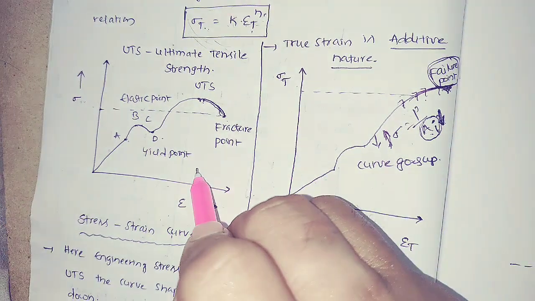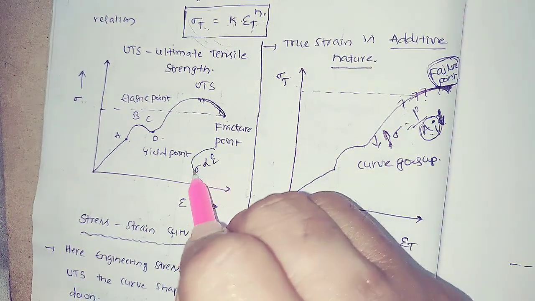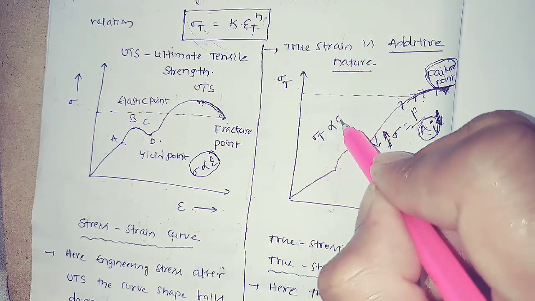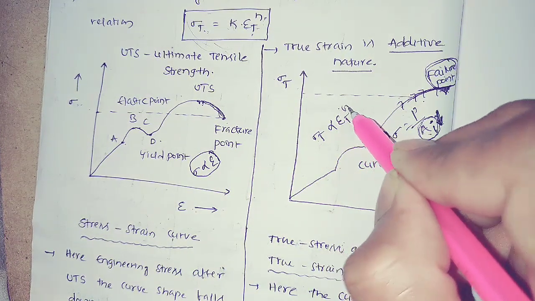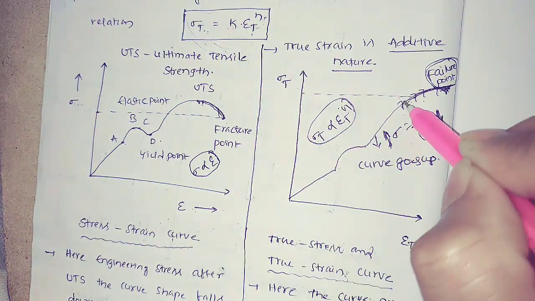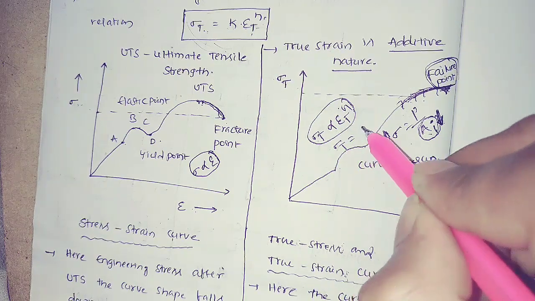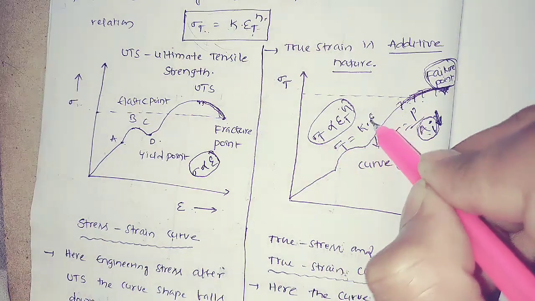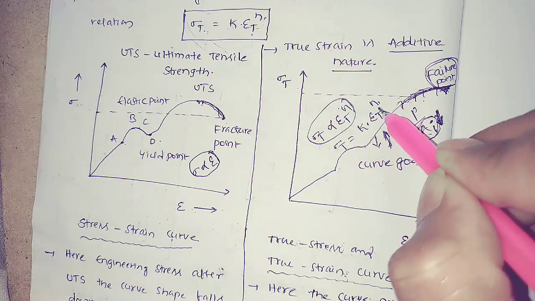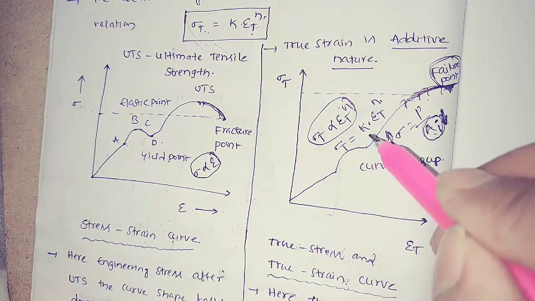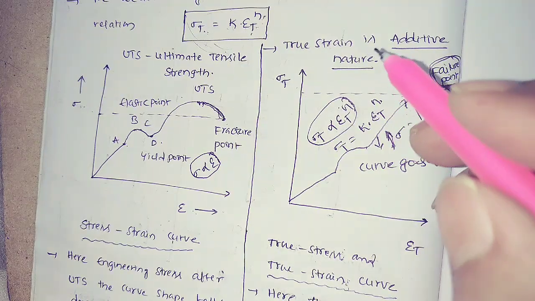Engineering stress is directly proportional to the strain, but true stress is not directly proportional to the true strain; it follows an exponential curve. That means it is exponential. It removes this proportionality, k into engineering strain into some exponent. This is how the curve comes out like this. This is the reason behind this.